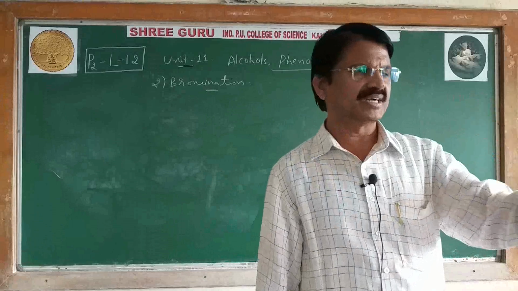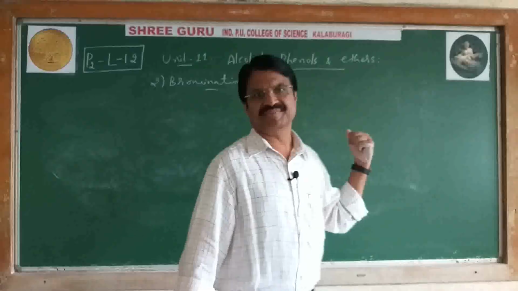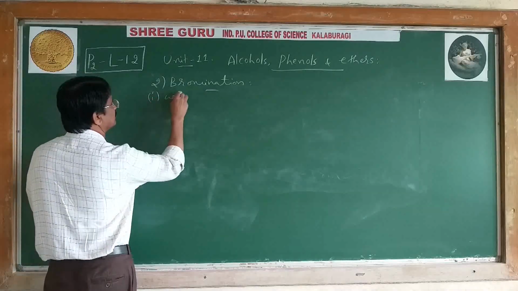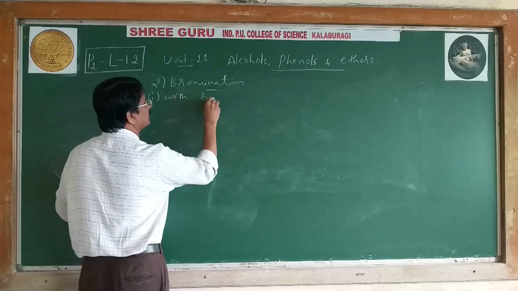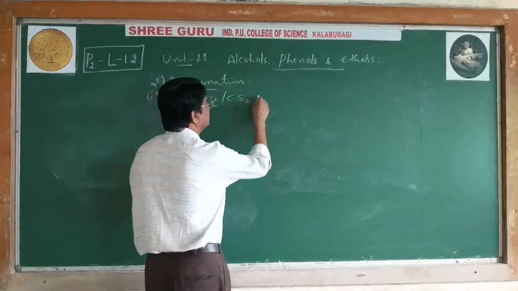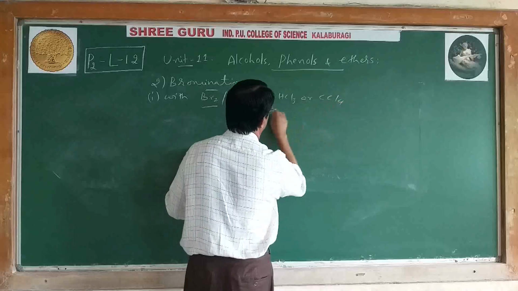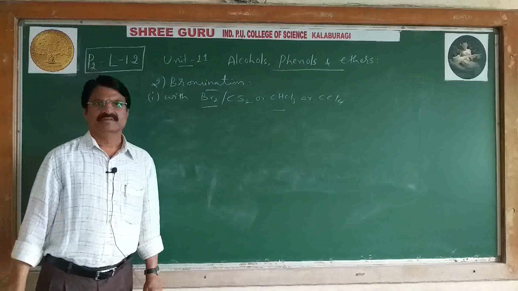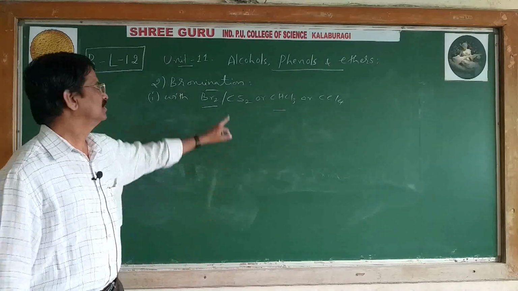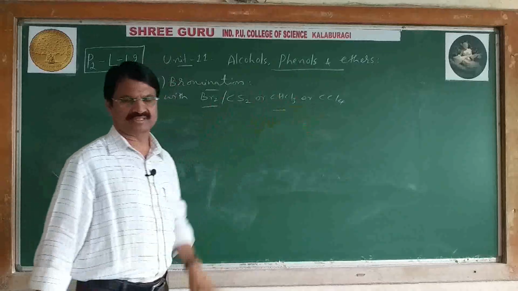Again, under different reaction conditions, we are getting different phenolic compounds. First type is with bromine in carbon disulfide, chloroform or CCl4. These are non-polar solvents: carbon disulfide, chloroform or carbon tetrachloride.